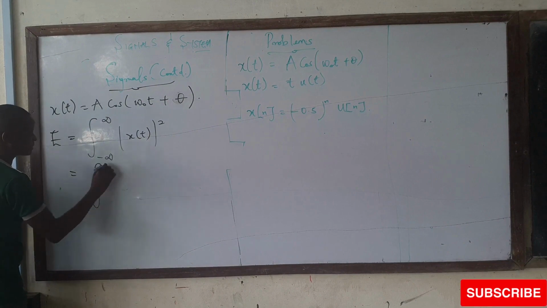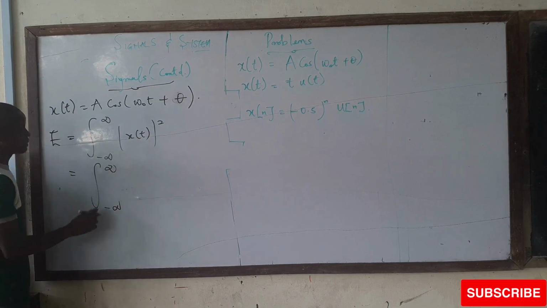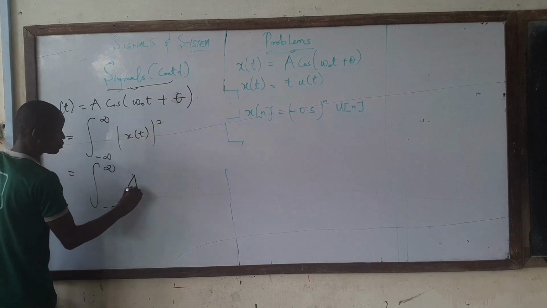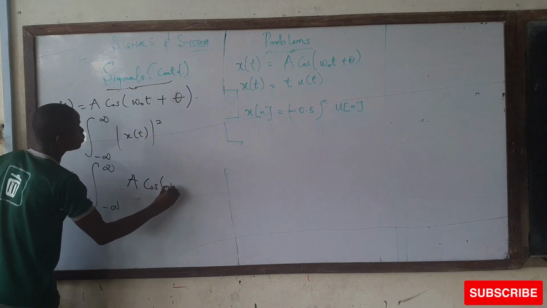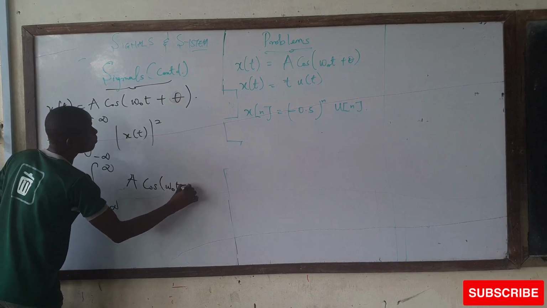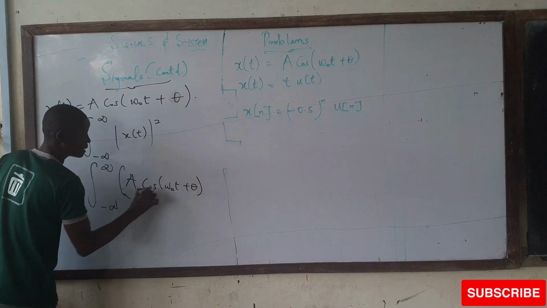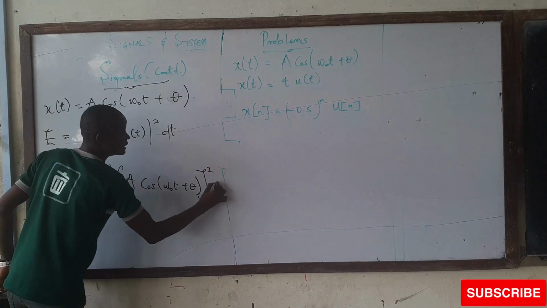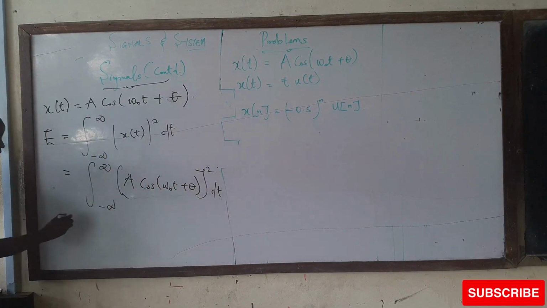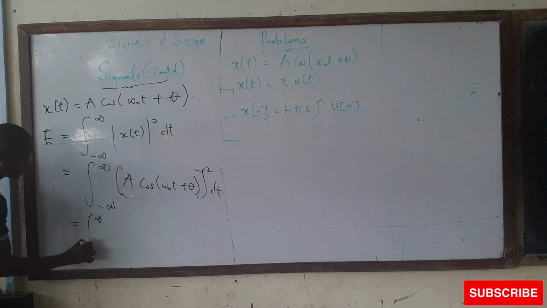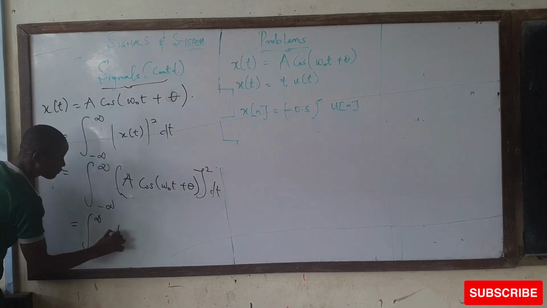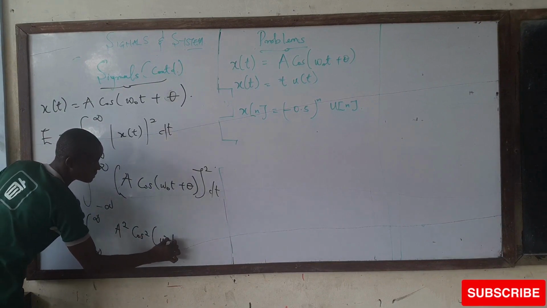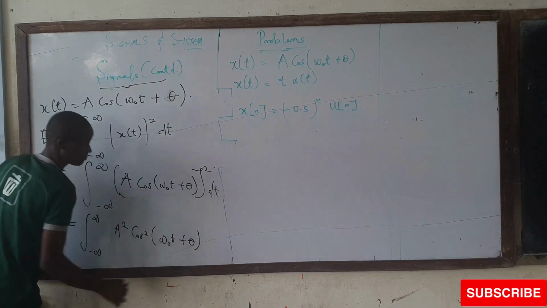So we integrate from minus infinity to infinity, then substitute the whole expression: A cos (omega t plus theta), everything squared, dt. Now we have the integral from minus infinity to infinity of A squared cos squared (omega t plus theta) dt.